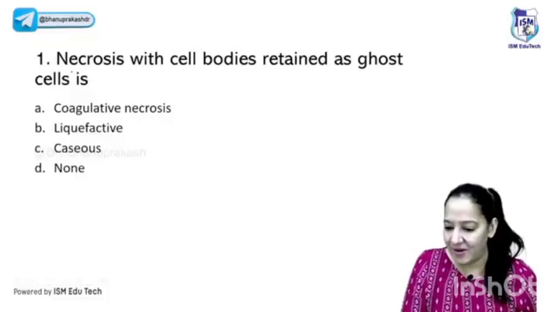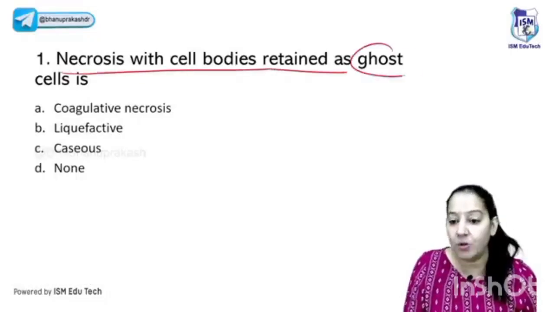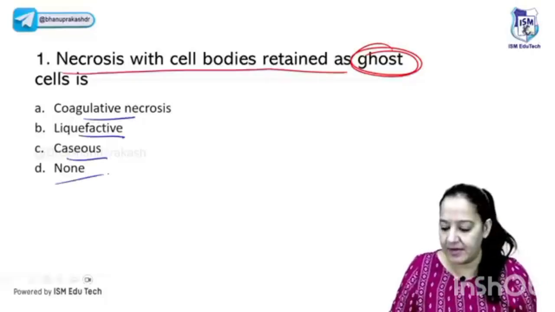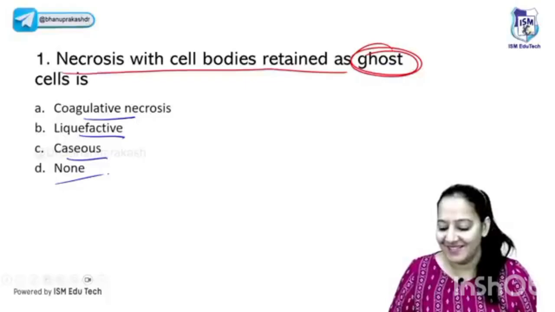So this is the first question in front of you. We are done with necrosis also. Necrosis with cell body retained as ghost cell is seen in which necrosis? Coagulative necrosis, liquefactive necrosis, caseous necrosis, or none? What is the correct answer?